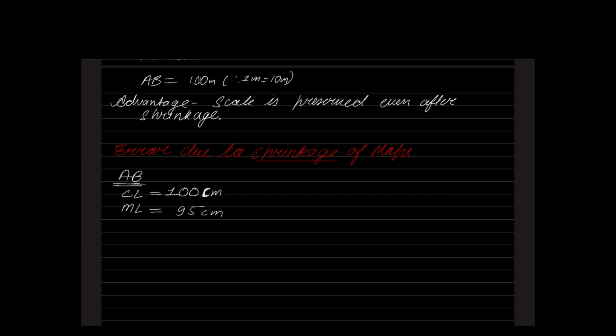To express the amount of shrinkage that happened here, I will introduce a term known as the shrinkage ratio, SR, or shrinkage factor, SF. And I will say for this particular map, the shrinkage ratio is 0.95.